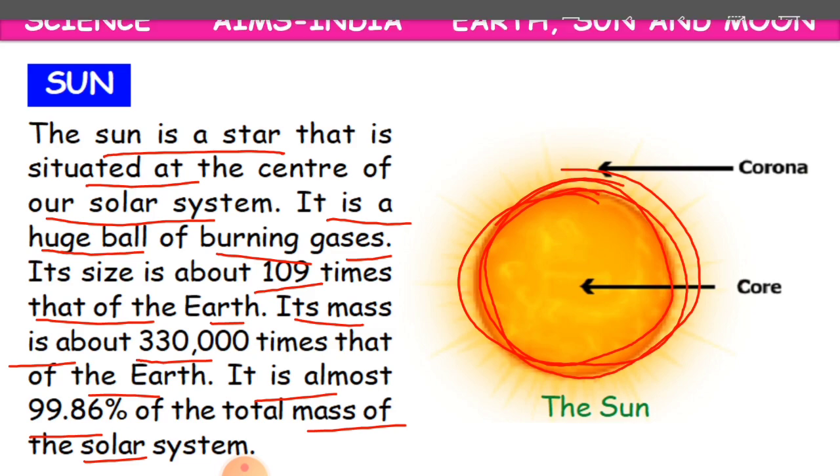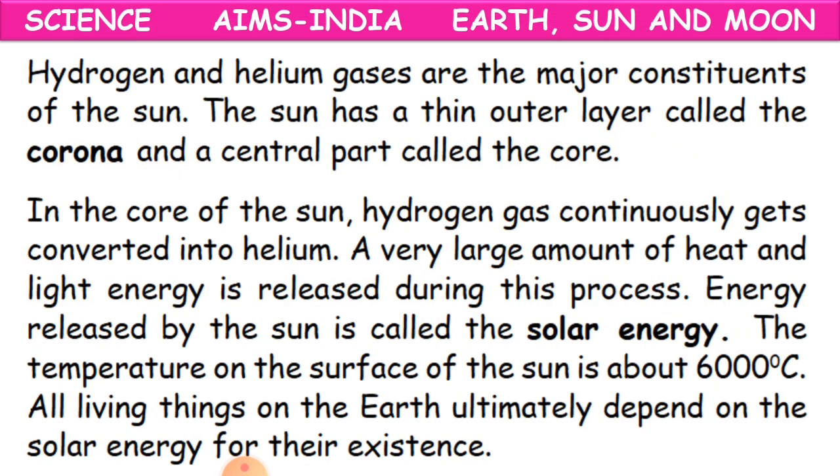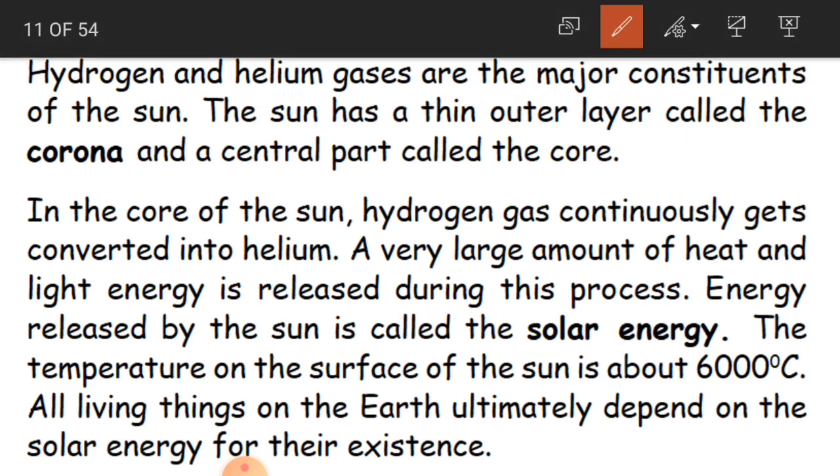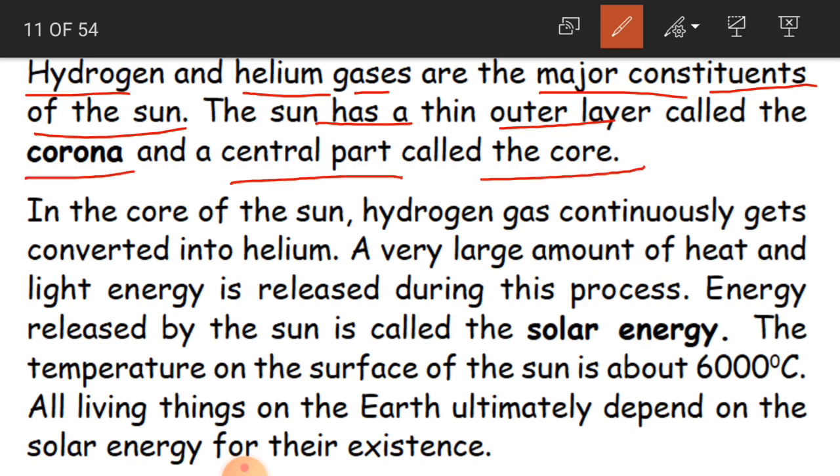Clear, children? So this is about the sun, and we have said that we will be having burning gases. So what are they? They are hydrogen and helium. Hydrogen and helium gases are the major constituents of the sun. Okay, and the sun has a thin outer layer called the corona and a central part called the core.